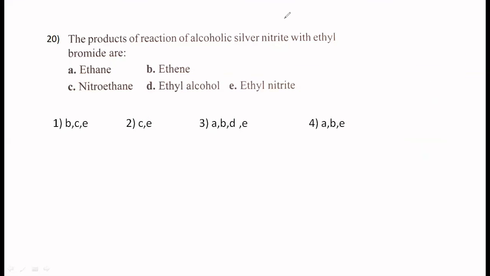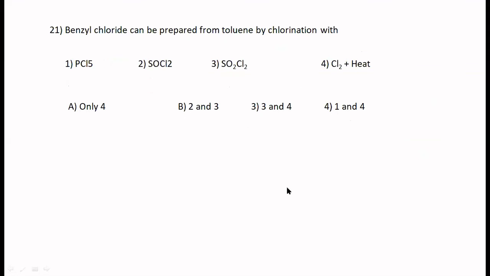Let's go to the next question. I think we can take one more question. Benzyl chloride can be prepared from toluene by chlorination with which of the following reagents?